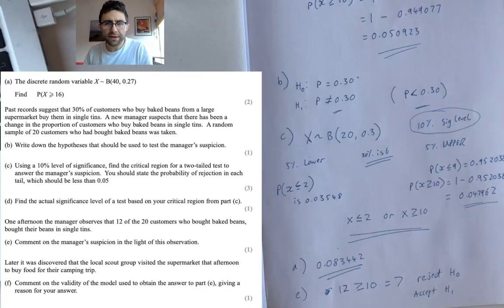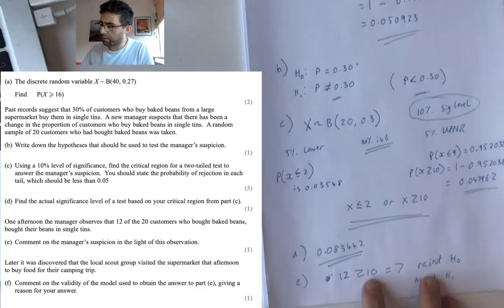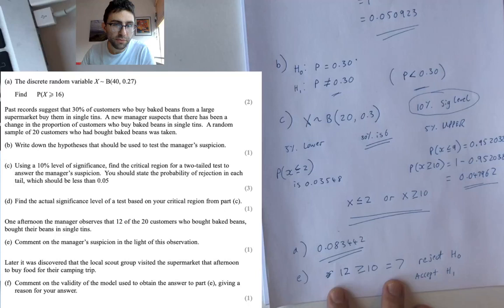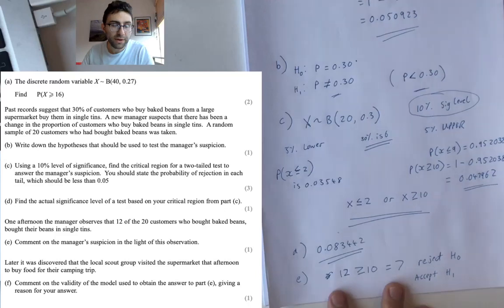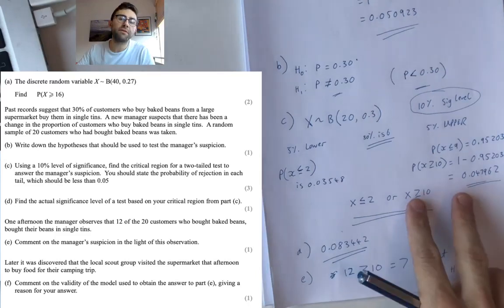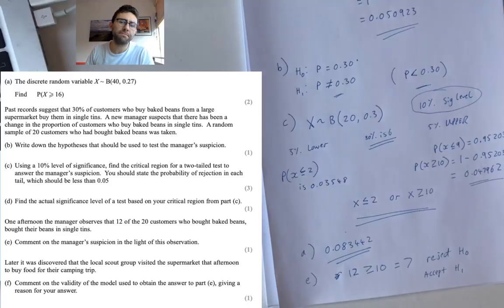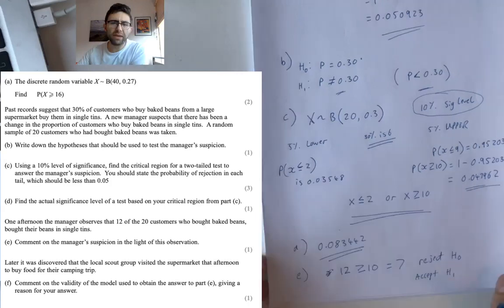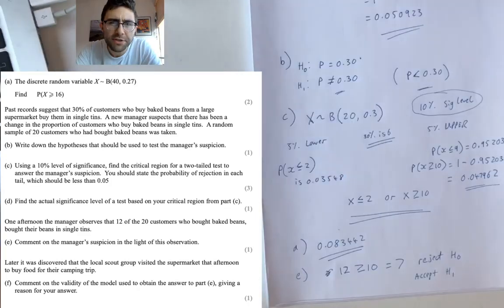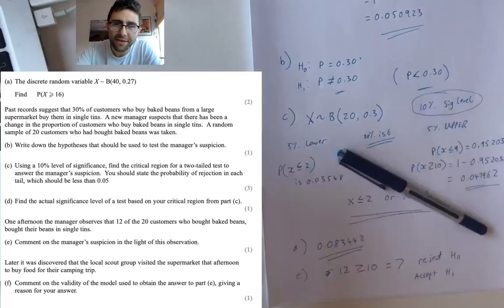And then they suggested, well, there's 12 people out of the 20. Well, in theory, that's in this top area where x is bigger than 10. So in theory, that is bad for our model. Can't say it's 30% anymore. We're rejecting the null hypothesis. But you just got to check that everything was fair and there wasn't people stocking up due to quarantine or scouts off for some sort of adventure, but they should probably be doing that virtually in the current climate.